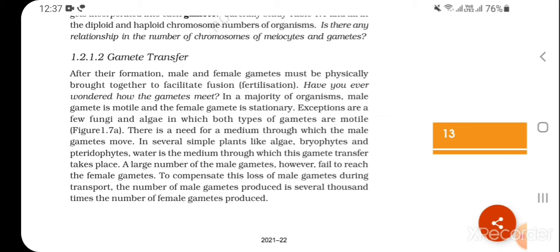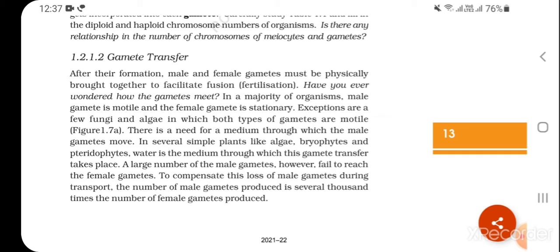1.2.1.2 Gamete transfer. After the formation of male and female gametes, they must be physically brought together to facilitate fusion, that is fertilization. Have you ever wondered how the gametes meet? In a majority of organisms, the male gamete is motile and the female gamete is stationary. Exceptions are a few fungi and algae in which both types of gametes are motile.